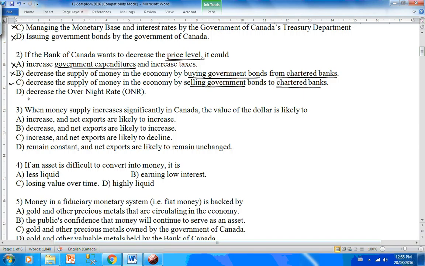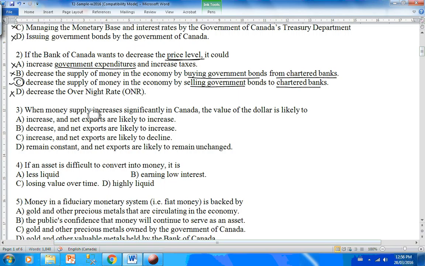And D says decrease the overnight rate. Well, if Bank of Canada decreases the overnight rate, which is the interbank lending rate, simply the key interest rate, then we know that at lower interest rates there is more tendency for people, firms to borrow money, and more borrowing and lending causes money supply to increase and not decrease. So I cannot take D.